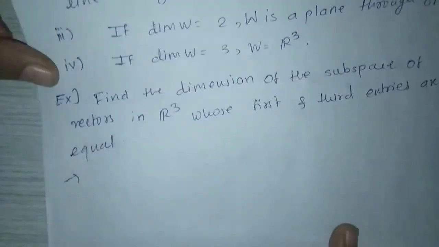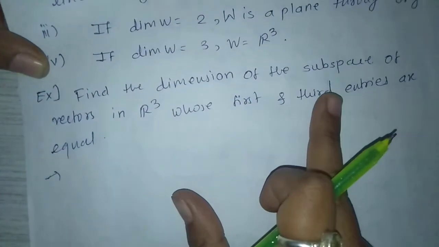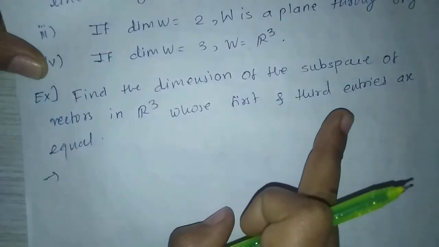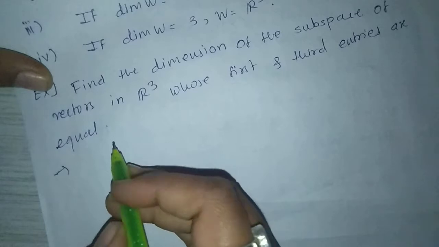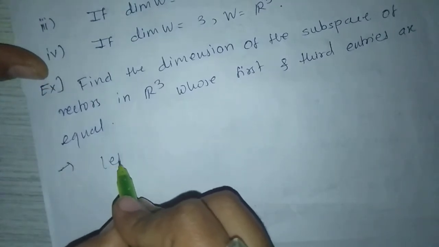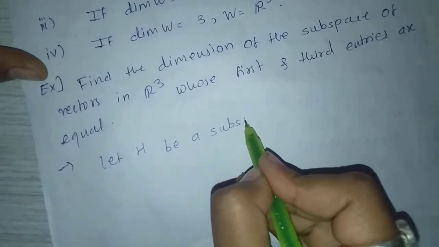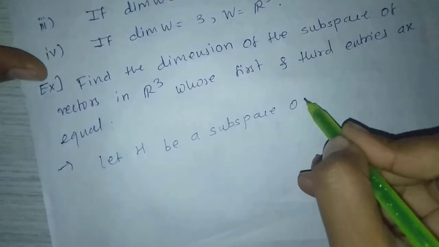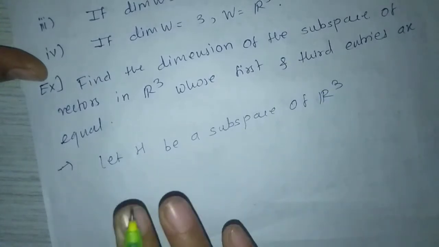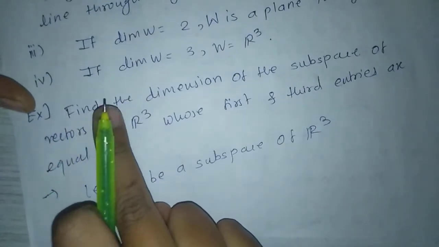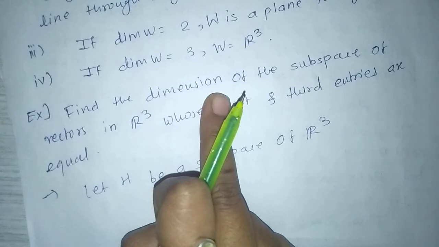Next example: find the dimension of the subspace of vectors in R3 whose first and third entries are equal. Let H be a subspace of R3. Why do we take H as a subspace of R3? Because in the question we are asked to find the dimension of the subspace.